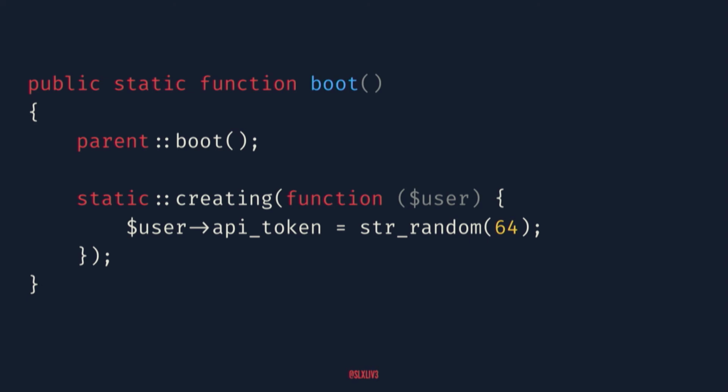And to further set this up, rather than having to go create that 64-character string over and over again, and then maybe forget to do it in your factories, or you make some change in your controller and you accidentally get rid of it, on a user, you can set up in the boot method a listener for the creating event, and automatically tag that on to your user. And that gives you that standardization across the rest of your API.